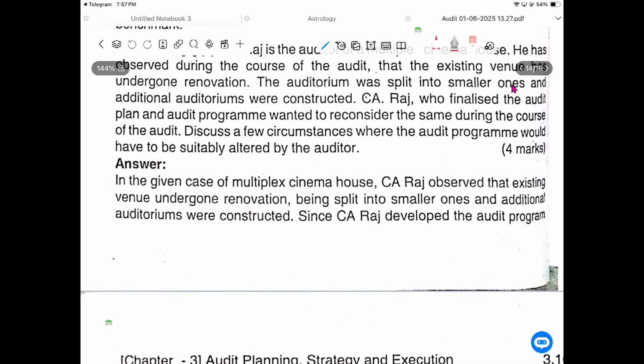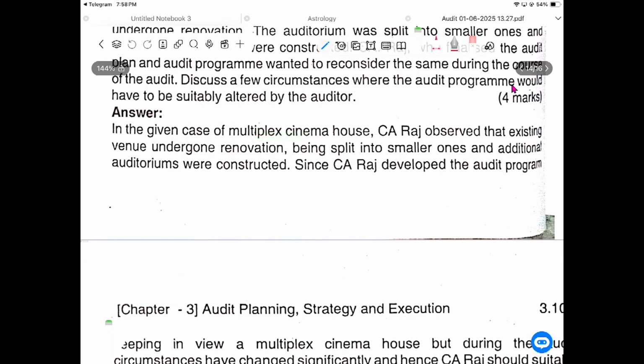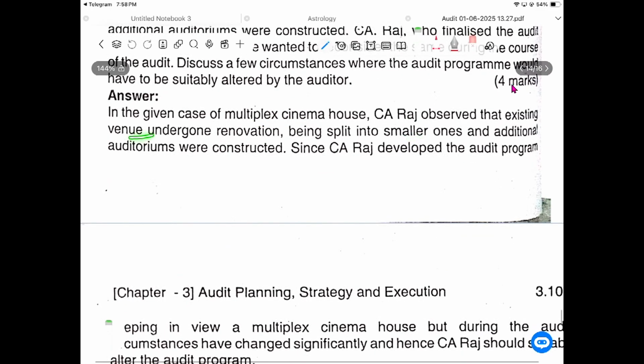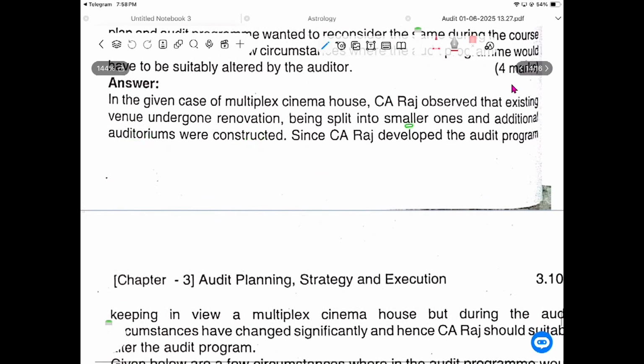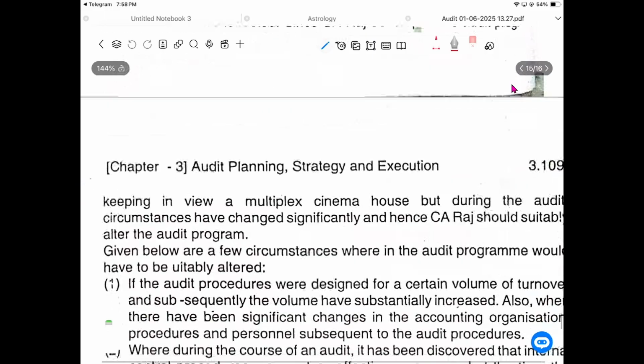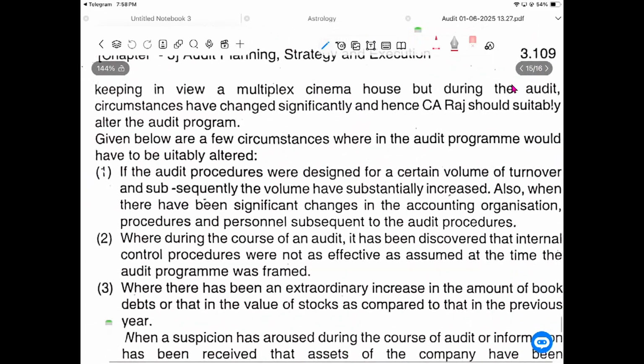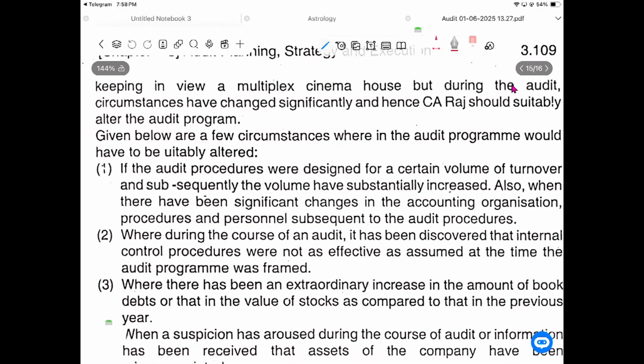Okay, they have changed the portion. In the given case, multiplex cinema house, Mr. Raj observed that the existing venue underwent renovation, being split into smaller ones, and additional auditoriums were constructed. Since Raj developed an audit program keeping in view the multiplex cinema house, but during the audit circumstances have changed significantly, Raj should suitably alter the audit program.